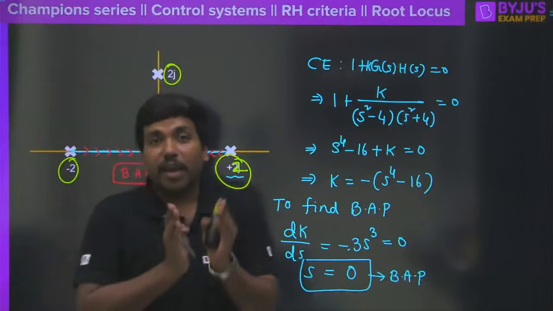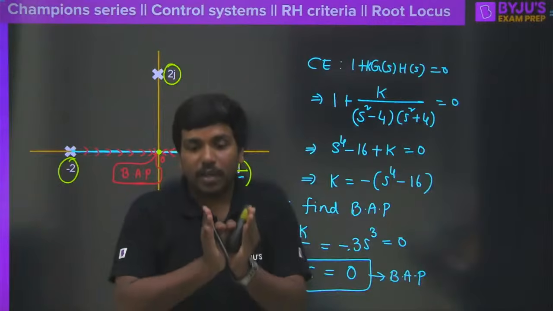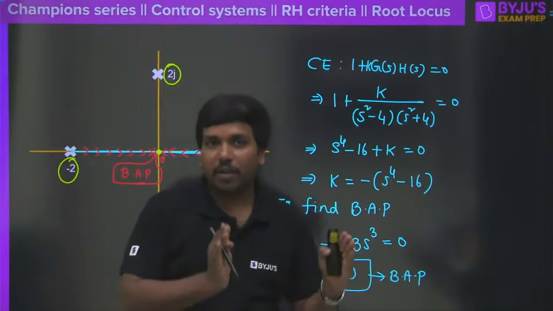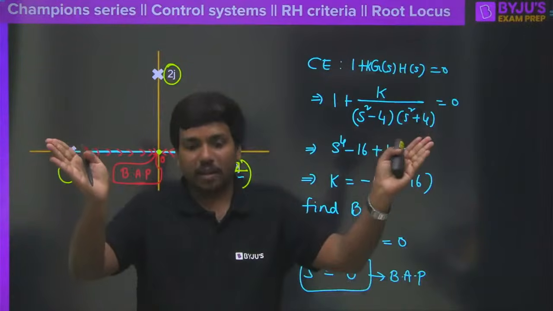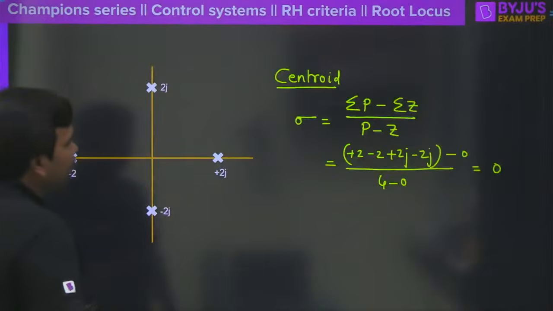Asymptotes themselves will act like root locus branches. Clear? When the centroid is equal to the breakaway point, the asymptotes themselves will act like root locus branches. Right? Yes, correct, Arvind Reddy.